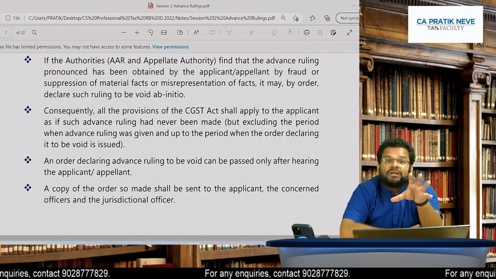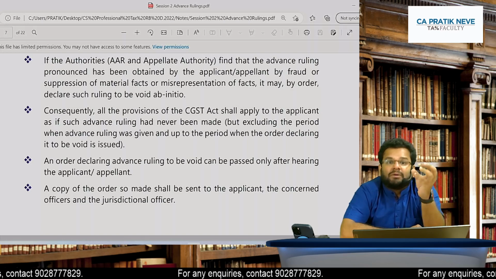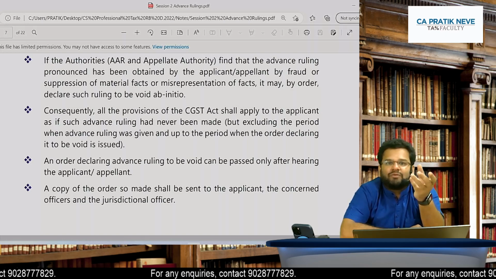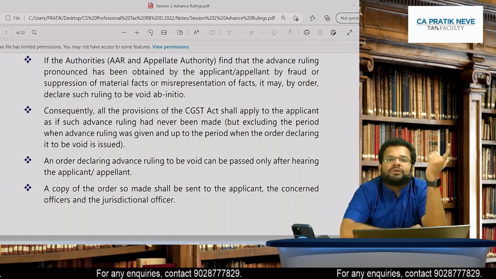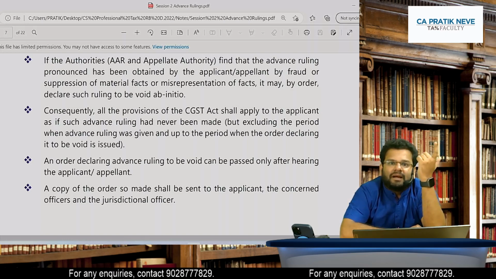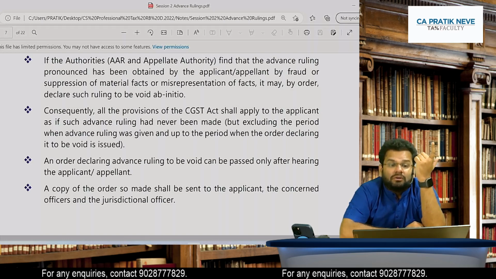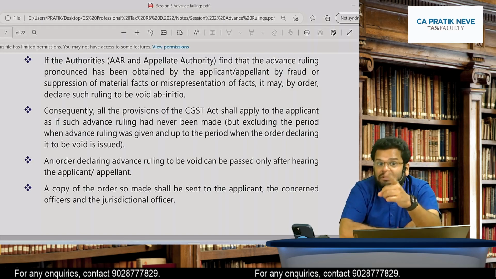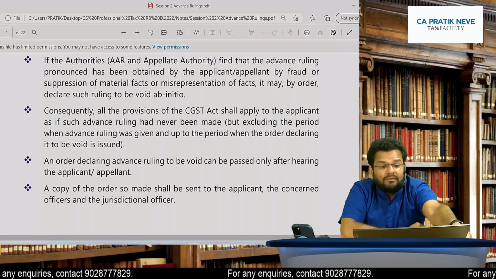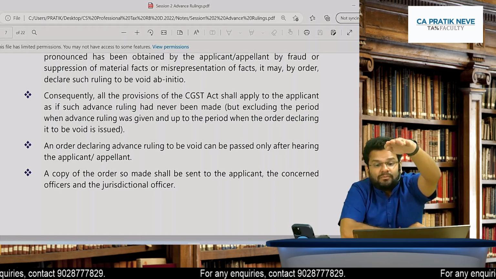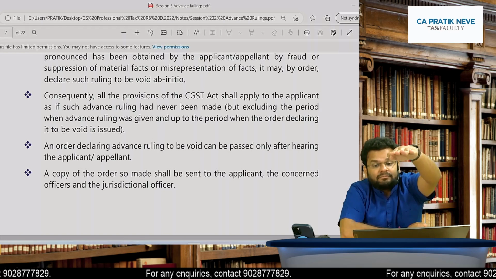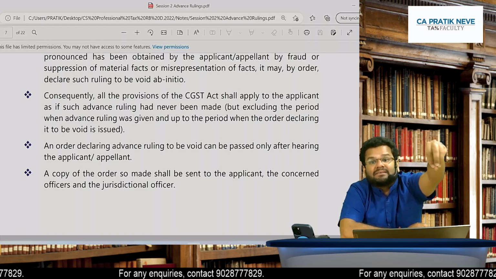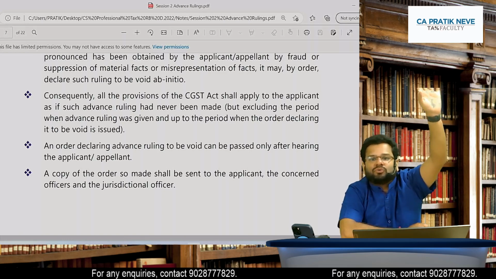Actually tax payable was 18%, but you disclosed incorrect facts. Because of that, ruling given was pay tax at 6% only. Agreed? So, if authority finds that you have done such mischief, then the advance ruling pronounced will be declared as void ab initio.